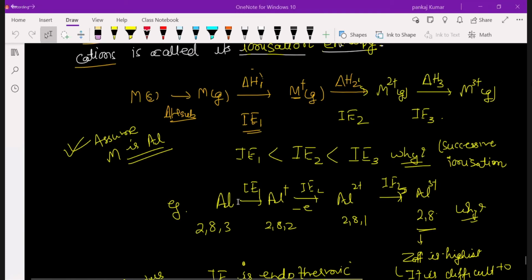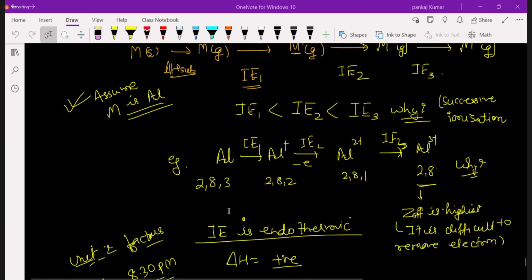Why? Because take the example of aluminum, which has 13 electrons. The last shell consists of 3 electrons, so aluminum can give 3 electrons. These 3 electrons are loosely bound, so they can easily be removed. It is not that you can only remove 3 electrons, you can remove all 13, but the 3 loosely bound electrons can be removed more easily compared to the electrons present in the octet shell. Octet means 8 electrons.